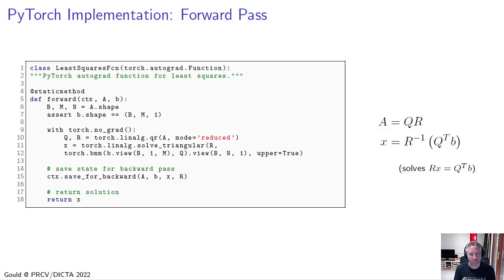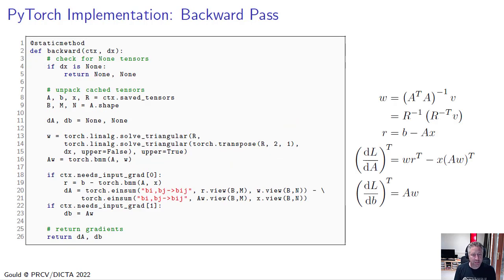So here's an implementation of the forward pass for computing least squares. The first thing we do is just a little bit of housekeeping. Then on line 9 we tell PyTorch that it doesn't need to do automatic differentiation. We're going to provide our own code for the backward pass. Then on line 10, we perform the QR decomposition of A. We then use a backsolve to solve for X, which is effectively computing R inverse Q transpose B. Then on line 15, we just save some information for the backward pass, and we return our solution X.